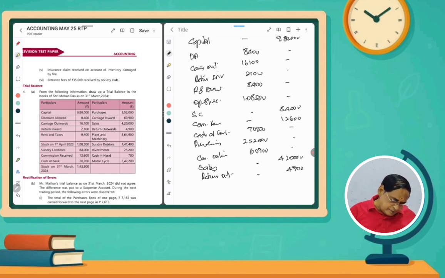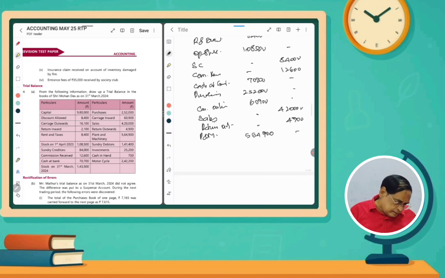And then plant and machinery 5,64,900. Sundry debtors 1,41,400. Investments, it is an asset, so debit 25,200.